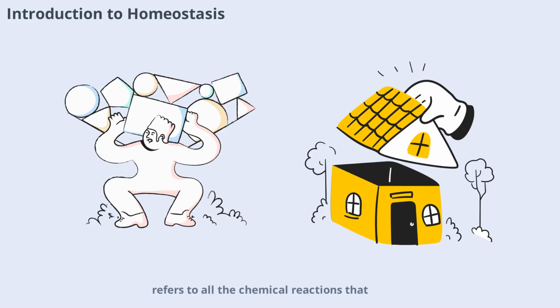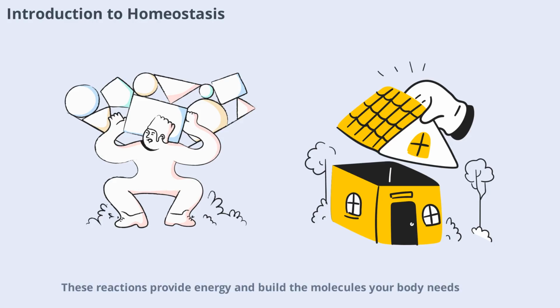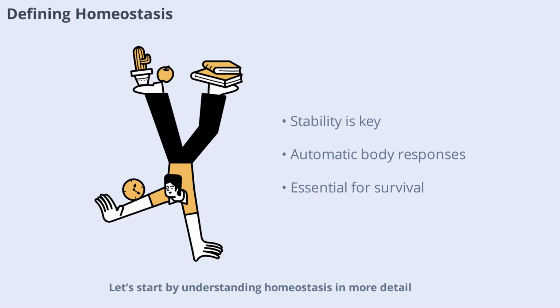Metabolism, on the other hand, refers to all the chemical reactions that occur within your body to sustain life. These reactions provide energy and build the molecules your body needs. Throughout this video, we'll explore how these two systems interact and why their relationship is so crucial for health. Let's start by understanding homeostasis in more detail.